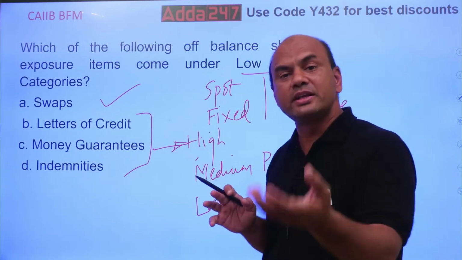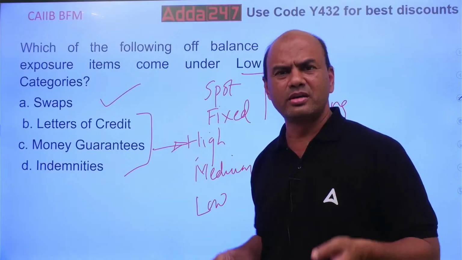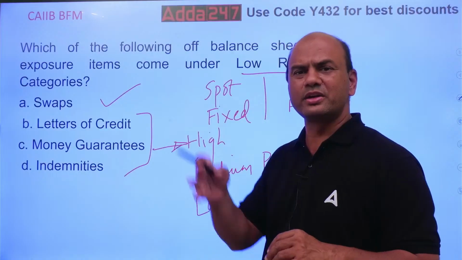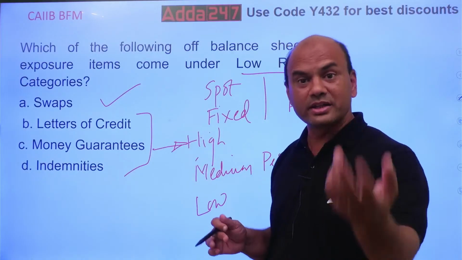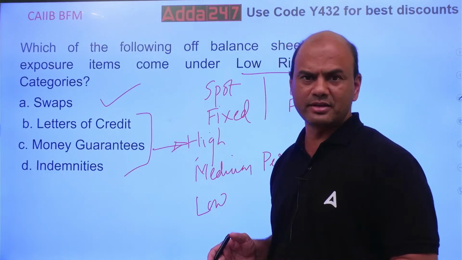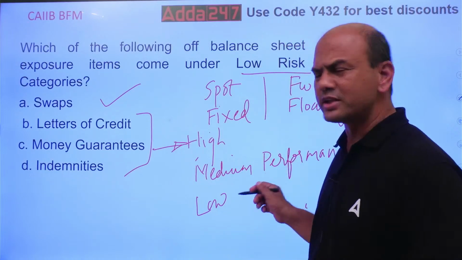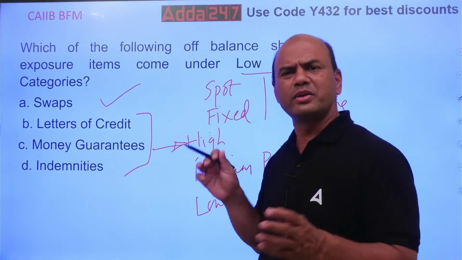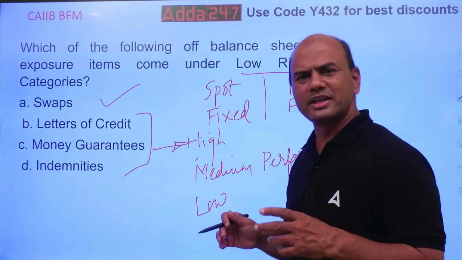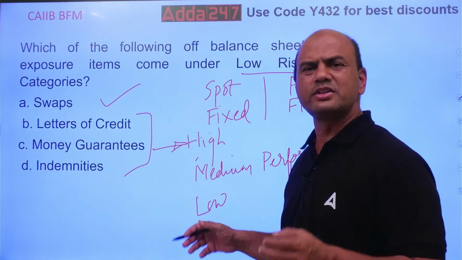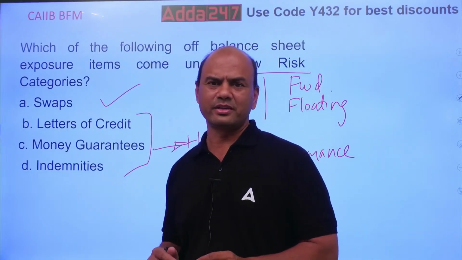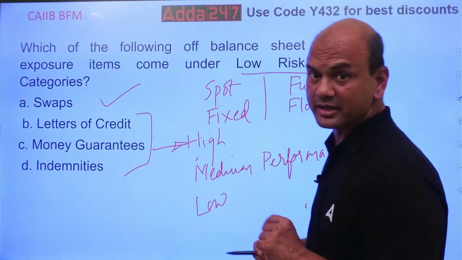Why? Because if he doesn't perform, say somebody is building a road, I give a guarantee on his behalf to that government body. So if he does not build the road, then only I'll have to pay. So there is someone who is doing something related to performance. And low risk means all these, where you are just juggling with this money. Very low margins are there. That's why these are low risk. All these swaps, forwards, FRAs, these are all low risk. Okay, got it? So these are the three categories.